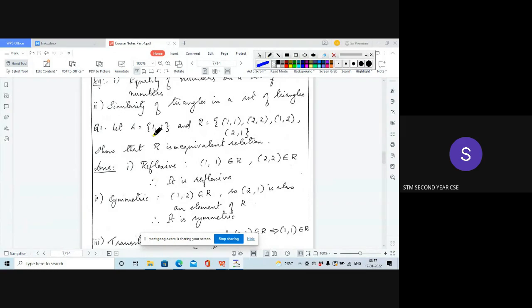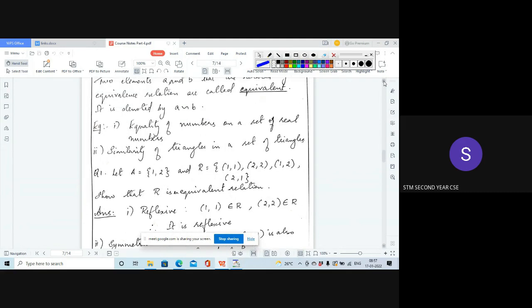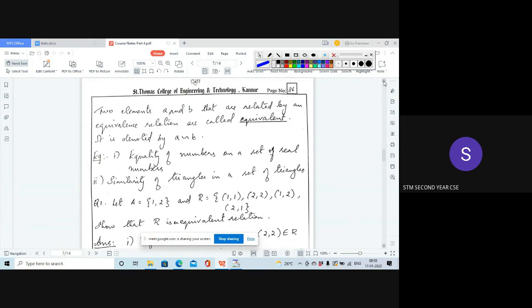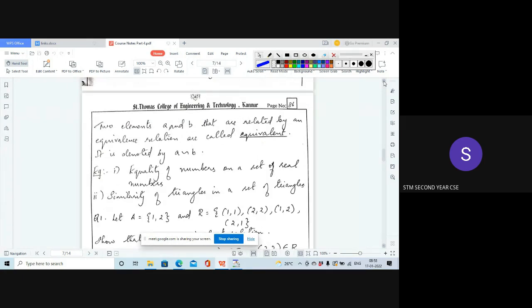So here A is equal to {1, 2} and a given relation R is equal to {(1,1), (2,2), (1,2), (2,1)}. Now, just check if it is an equivalence relation. Let me see who will do the answer. I'll be calling out names. You have to give me the answer.